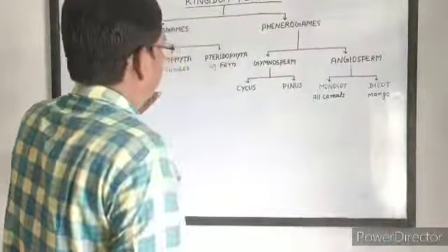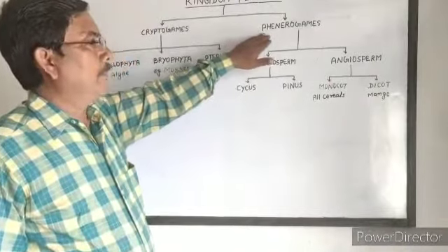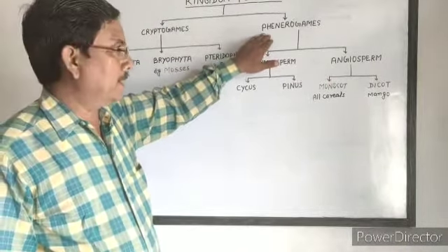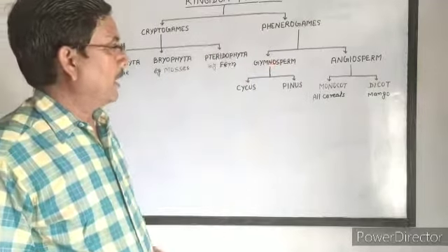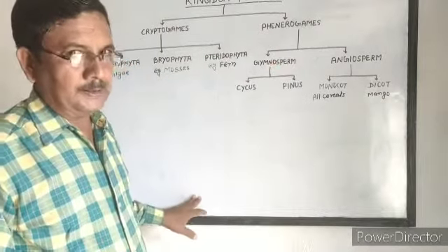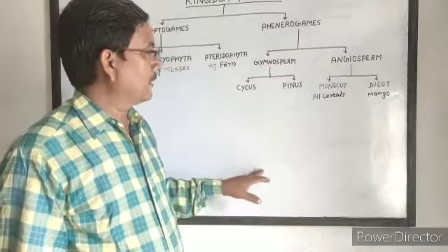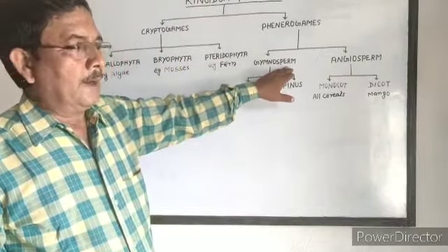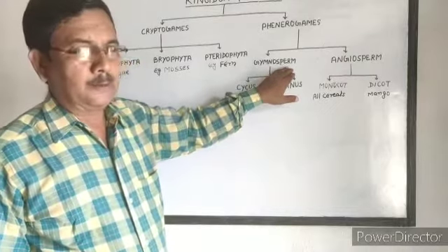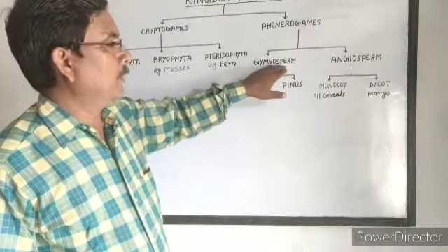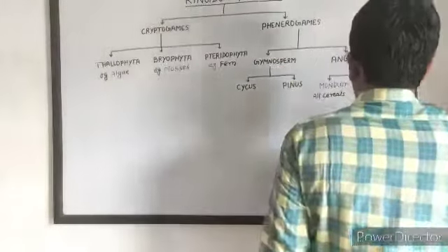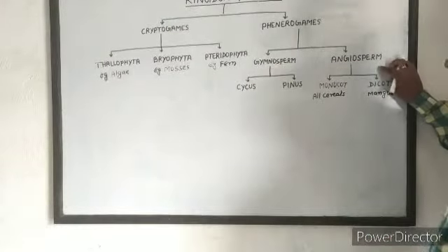Now the second type of plant is phanerogams, that is flowering plants. They bear flowers. Flowering plants are divided into two parts on the basis of seed. Naked seed plants are included in gymnosperms and closed seed plants are included in angiosperms.